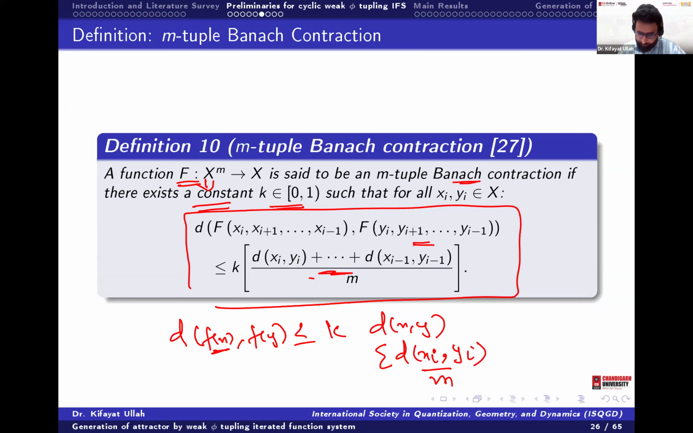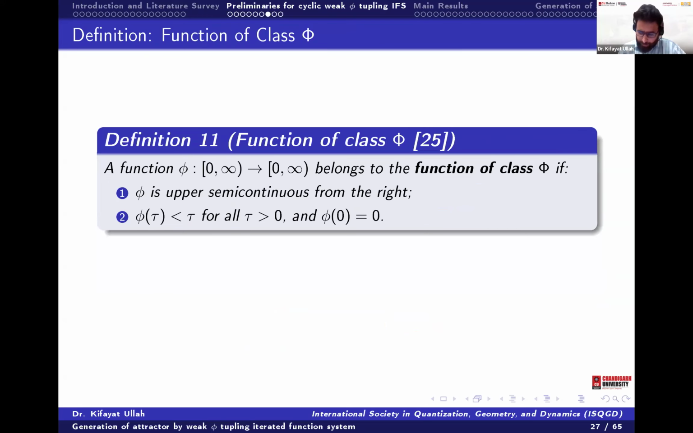Now we have the phi class. As I told, different mathematicians have used the phi class functions to define the phi contraction. So what is that? They said that if phi is a positive real valued function, then it belongs to the phi class if it satisfies the conditions: phi should be upper semi-continuous, phi(tau) is less than tau for tau greater than 0, and phi(0) is 0.